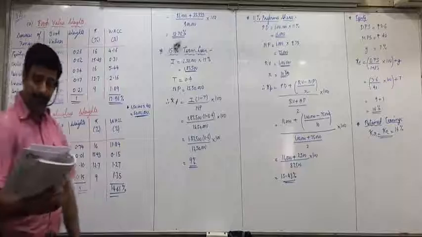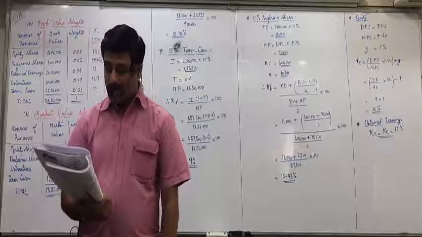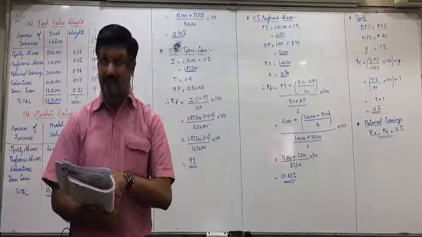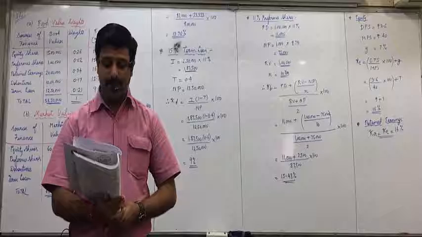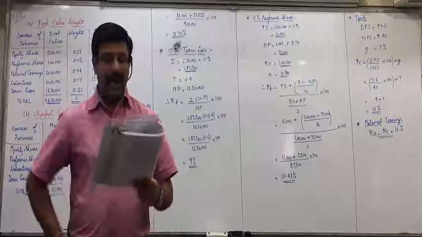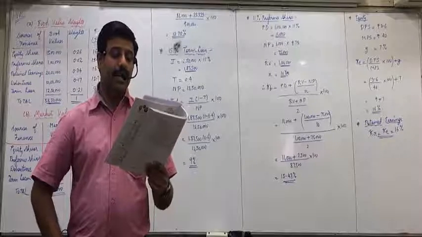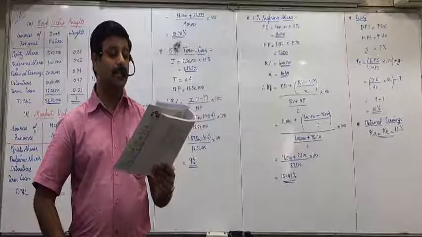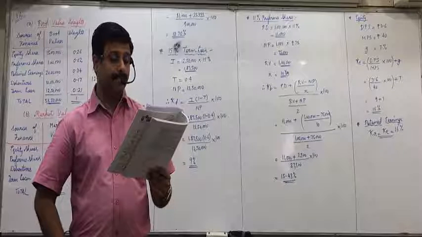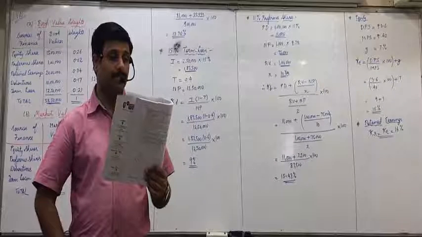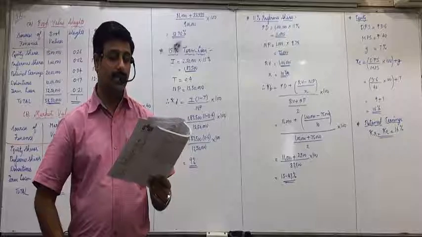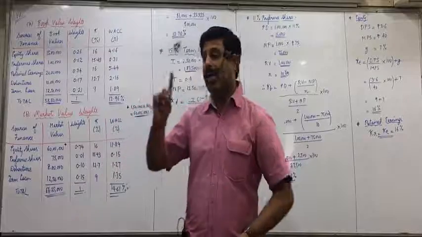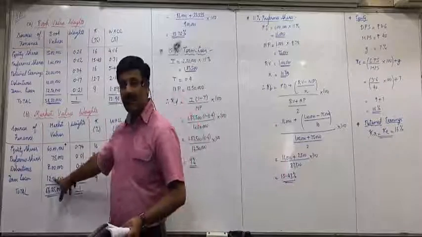Both will remain same. Then debentures are redeemable. Again, nothing is given means it will be at par only. So what will you take as redemption value? 60 lakhs, after 8 years means N. And they are currently selling at 92 per debenture. So how do you get net proceeds of debentures? 60 lakhs upon 100, 60,000 into 92. That will be net proceeds as well as market value in market value weights.